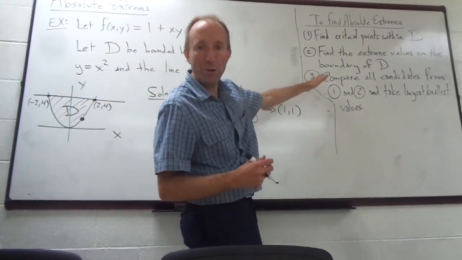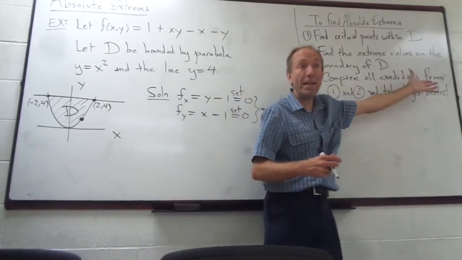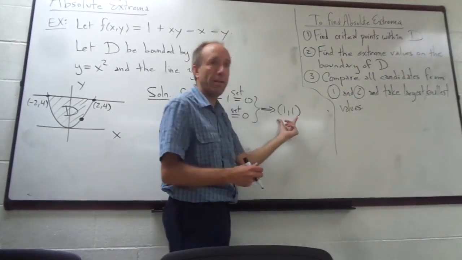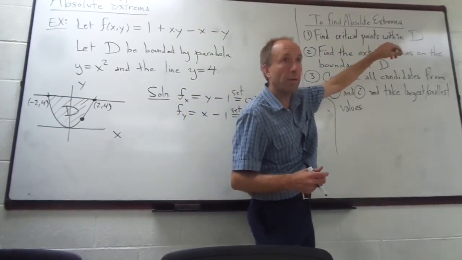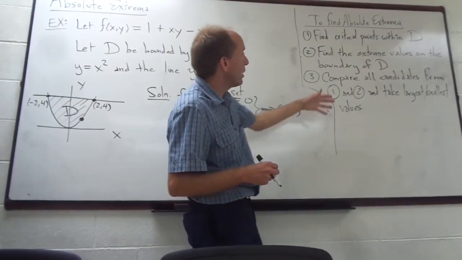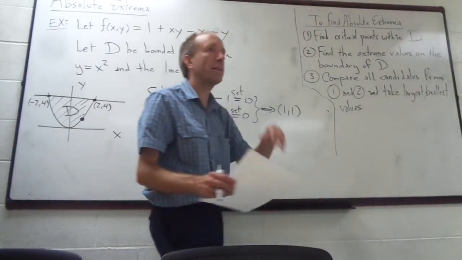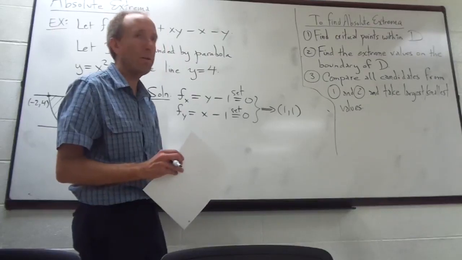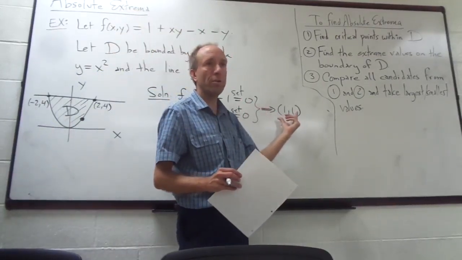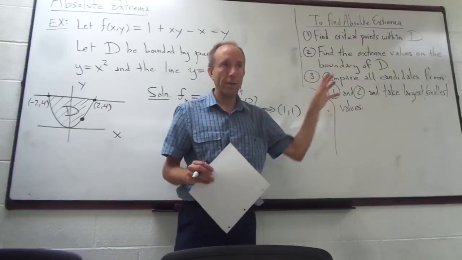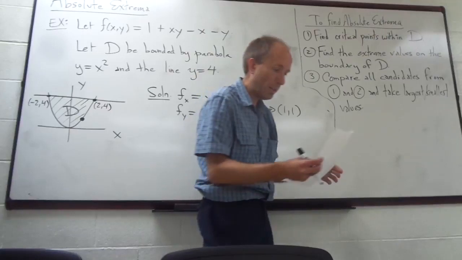Remember, all we're going to do when we're finding the absolute extrema is make a list of candidates. So this is one candidate that we have, but we're not done yet. We're going to look at step 2 before we finalize our list. But we're going to just take all of these candidates and make a list of them, and then we'll take the largest and smallest values that we find. We don't have to actually classify these critical points like we did earlier with the D test. I'm not going to do that. I'm just going to make a list of these points.